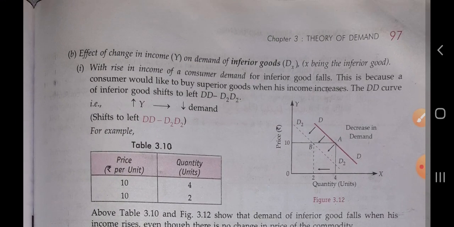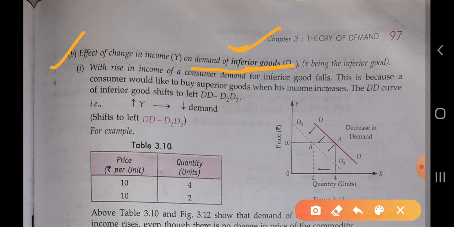Now the next is the effect of change in income on demand of inferior good. Till now we have studied the effect on the normal good. Now we are going to study the effect on the inferior goods, and here X is the inferior good.